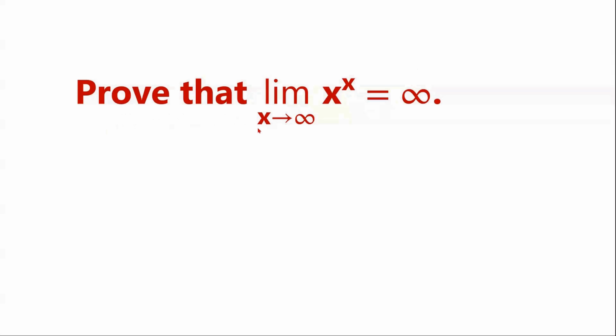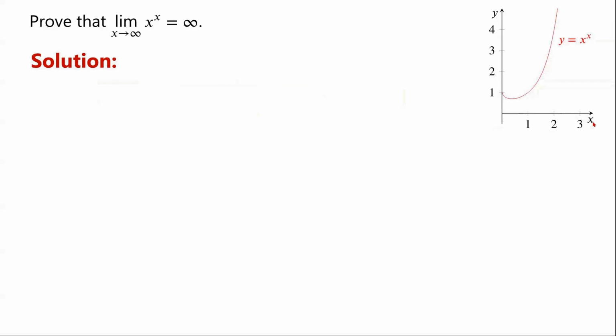The limit as x tends to infinity of x to the power of x equals infinity. This is a graph of y equals x to the power of x. From the graph, we can see that, as x tends to infinity, x to the power of x also tends to infinity. The question is, how can we prove this?